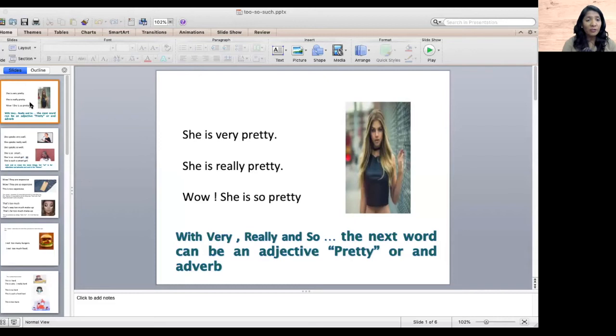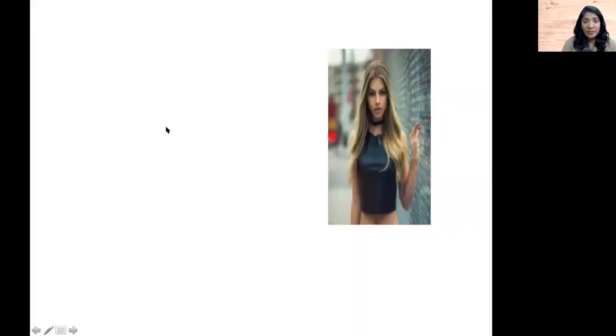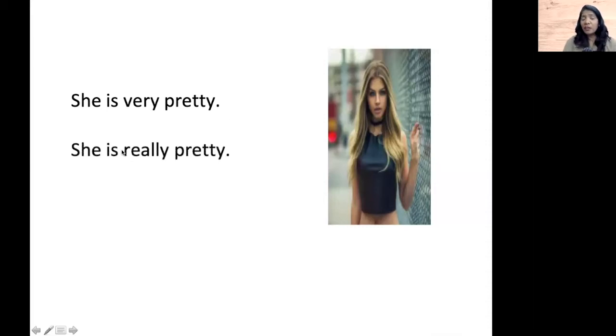So, today we are going to learn how to use so, very, and really. Here it is. We want to describe her. So, how do we say? Here we say, you can just say she is pretty. And now you want to say something more than the normal. So, you add the word: she is very pretty. We can also say she is really pretty. Some are comfortable saying very pretty, and some are comfortable saying really pretty.